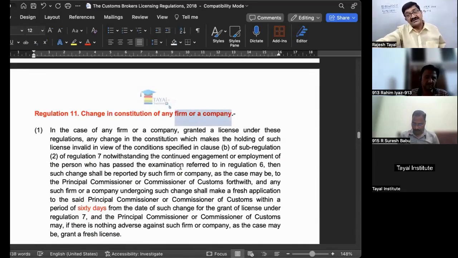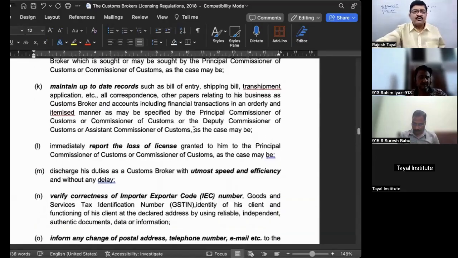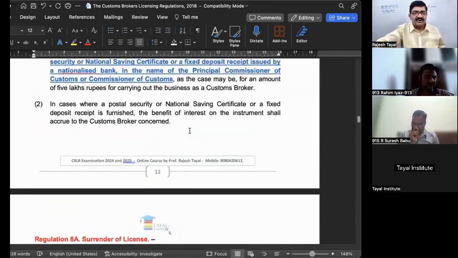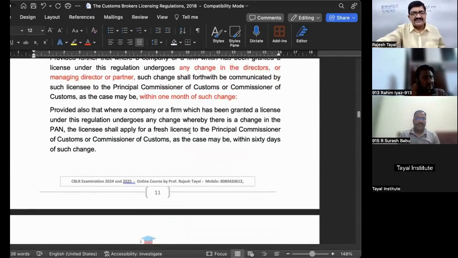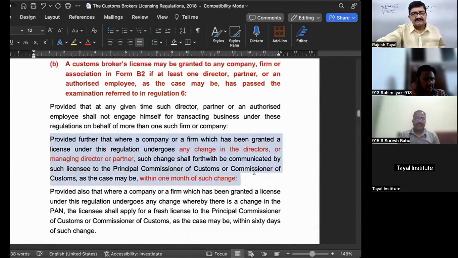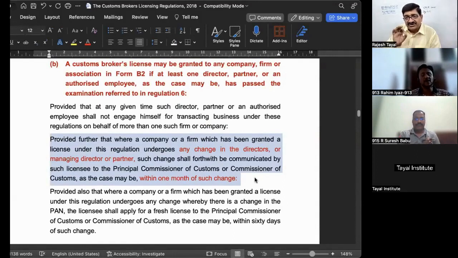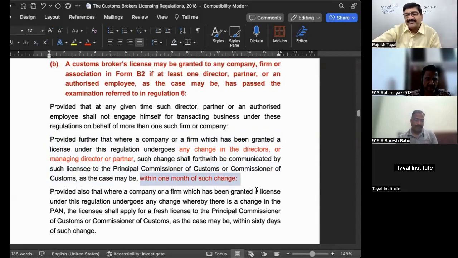Now, what kind of changes are involved? One change was covered in regulation number 7. Now I'm taking you back. What kind of changes are covered herein? Change of director or partner. Whether that person is a license holder or not doesn't make a difference. So as far as regulation number 7 is concerned, this talks about the intimation being given about change in director or partner. The time limit given is 1 month. Within 1 month, intimation must be given, nothing else. It is only the question of giving the intimation.